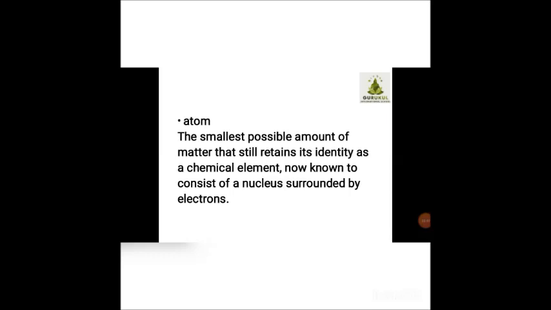Now after this stage the atom is known as a structure with a nucleus surrounded by electrons. So these were certain things which we have revised from your previous classes. Regarding Dalton's atomic theory, these were the concepts of which we had a small recapitulation. Now we will look towards the next section.